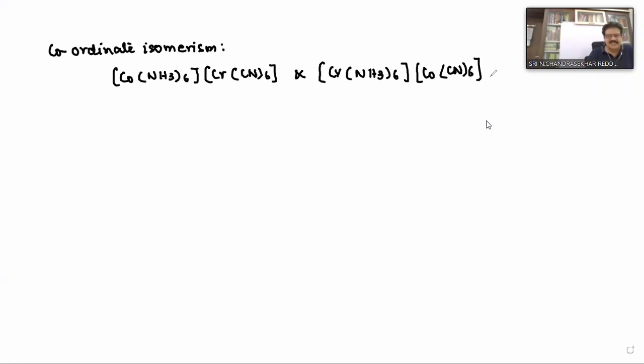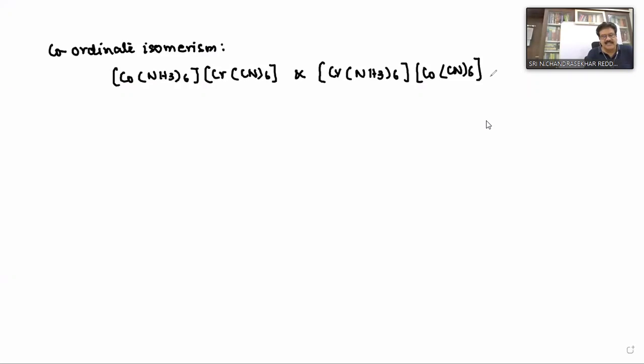Coordination isomers. Coordination isomerism arises due to the exchange of metal ions or ligands between the cationic complex and the anionic complex. Got the point?